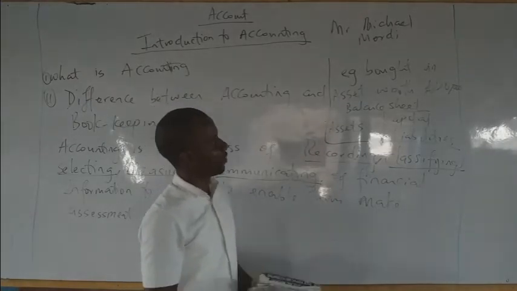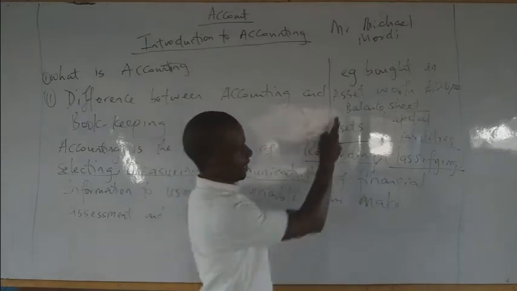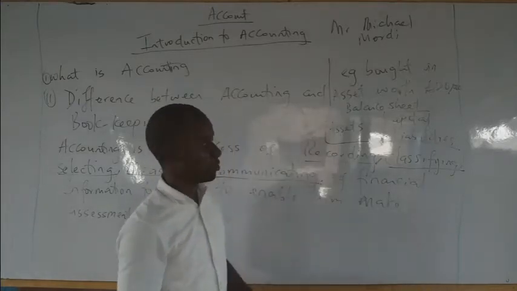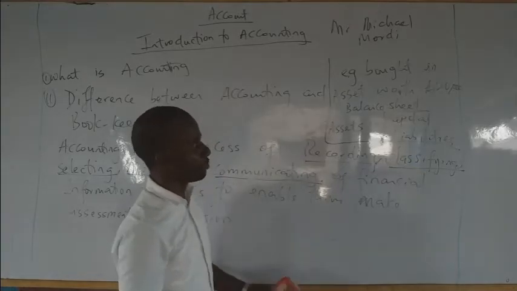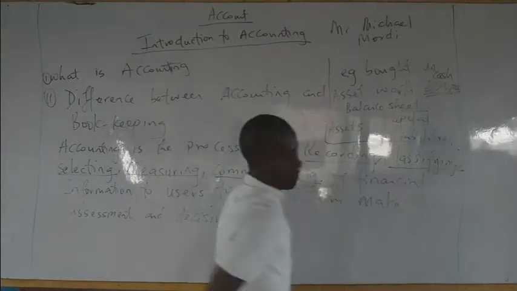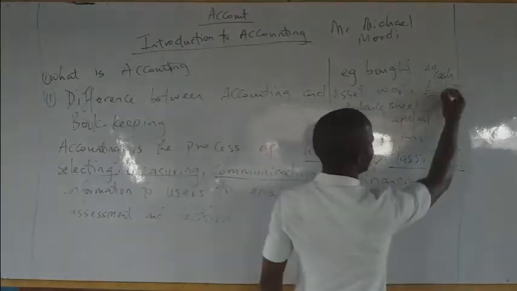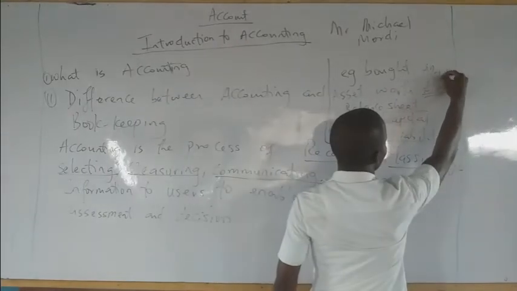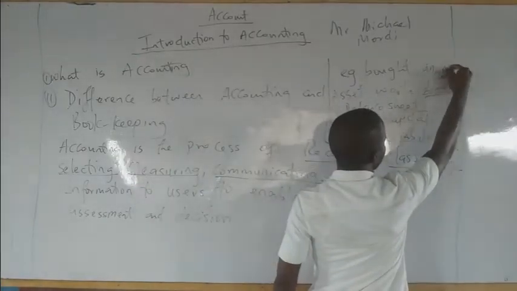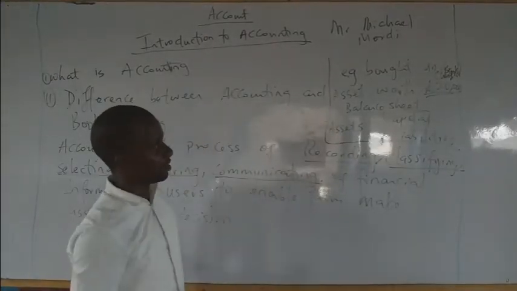Now, where do you think this recording will come under? Let's look at it. Bought an asset worth 20,000 naira. They never specified whether the asset was bought on credit. So therefore, we will assume this asset was bought on cash. But assuming this particular statement told us that a cheque was involved, we would not have been looking at cash, we'd be looking at bank. So please take note. These are the little things you should take note of.